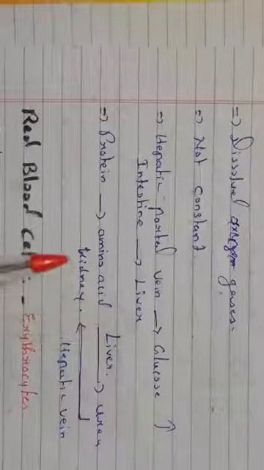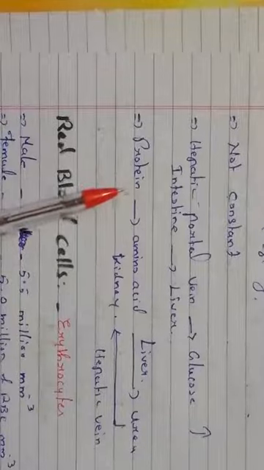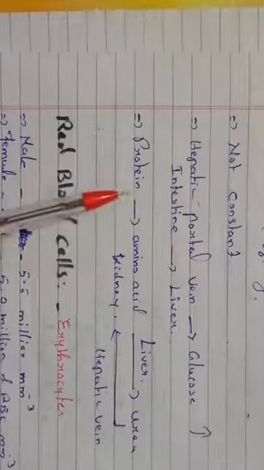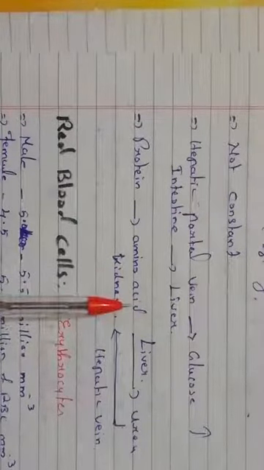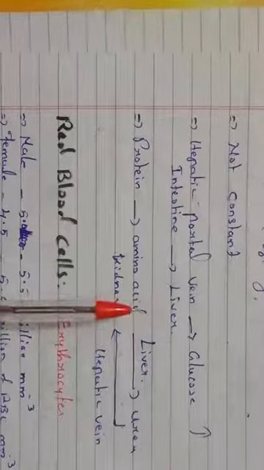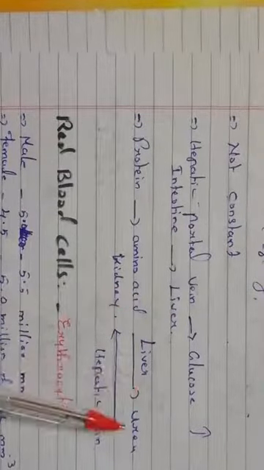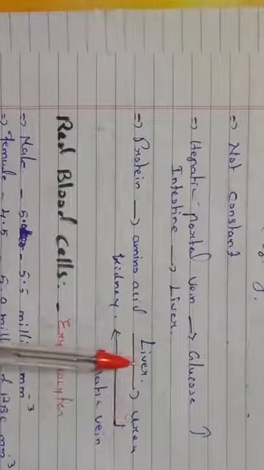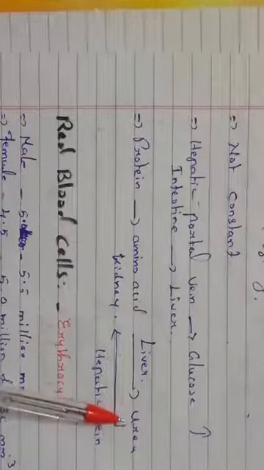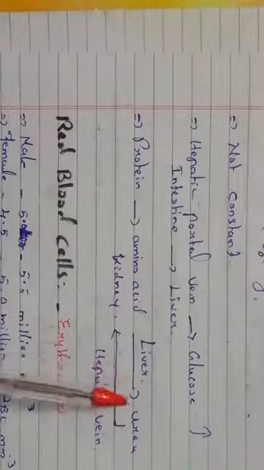Then another example they gave here: when we consume a lot of protein, of course we know the protein will be digested into amino acids, but amino acids cannot be stored inside the blood for a long time. That's why the liver will convert the amino acid into urea. Don't write that the kidney will convert the amino acid into urea. Liver only converts the amino acid into urea. Kidney will eliminate this urea. Understand? These may be asked as 1 mark questions.